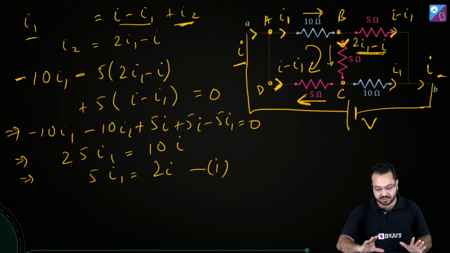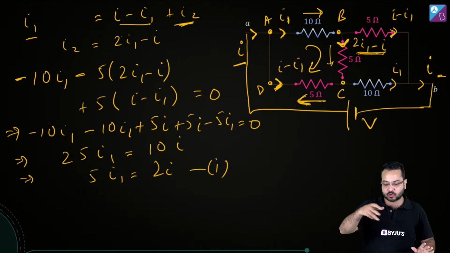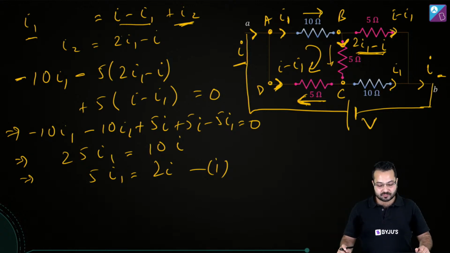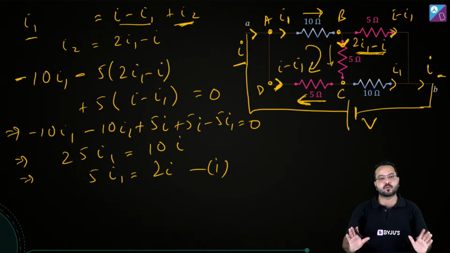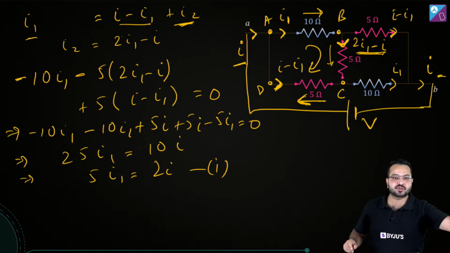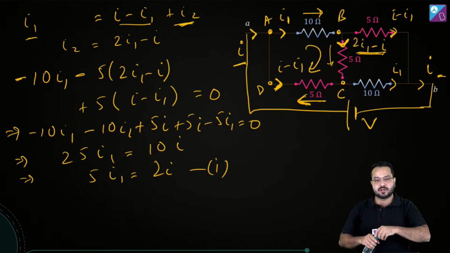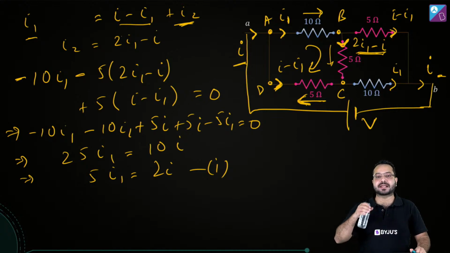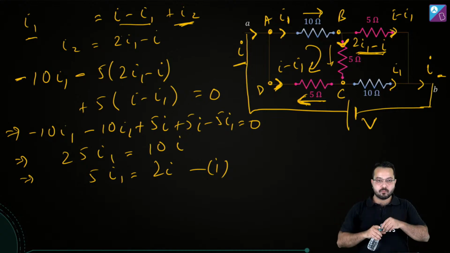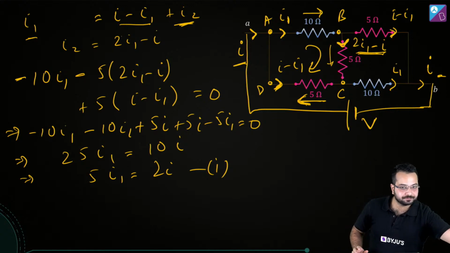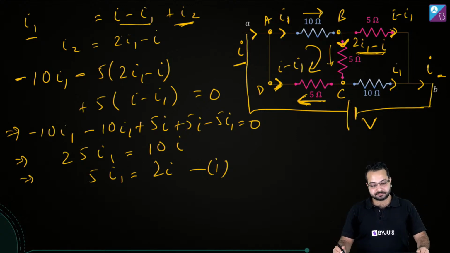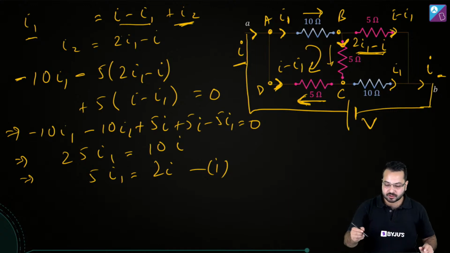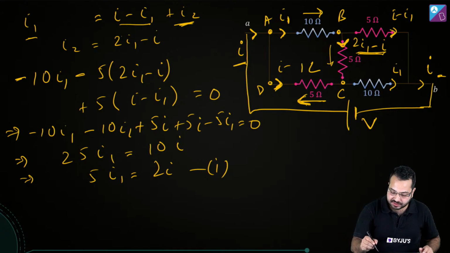If this is clear, I want to erase this so that we can go to the second loop. Is this clear? If you want to note it down, I'm going to give you a few seconds to note this down. And then I'm going to rub this off and go to the second loop.